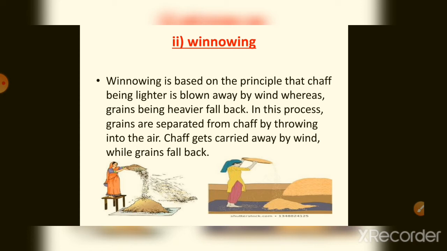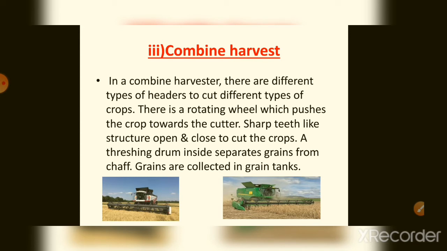And next is winnowing. In winnowing, we throw the grains in the air, so that the heavier particles fall back, and the lighter particles, that is the chaff, fall aside.